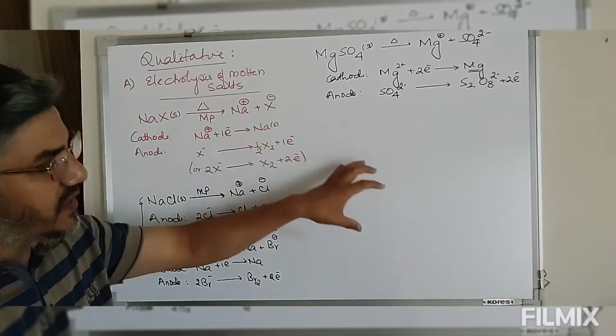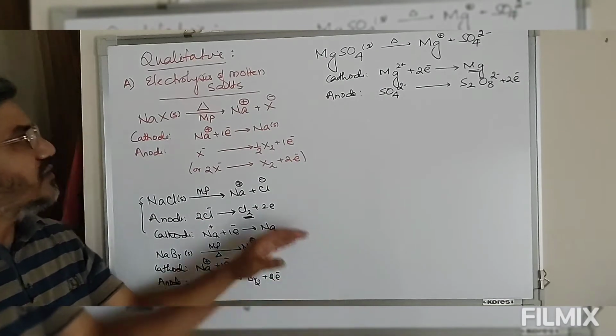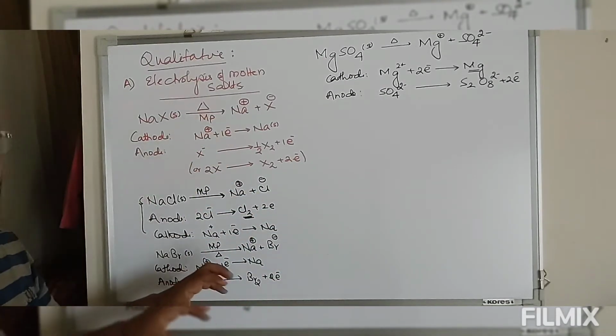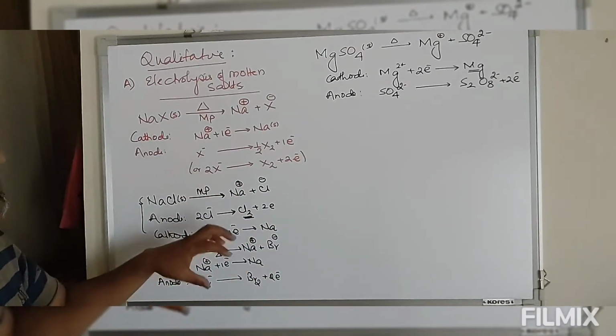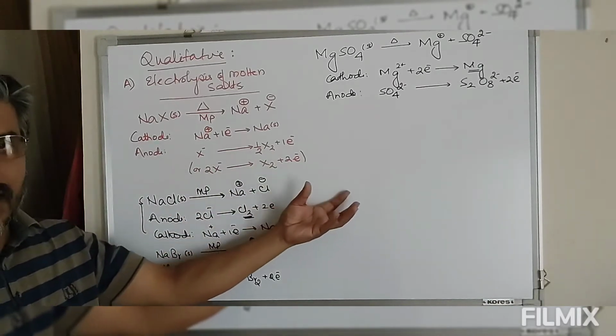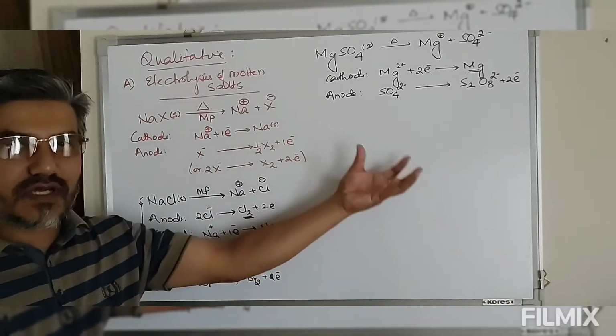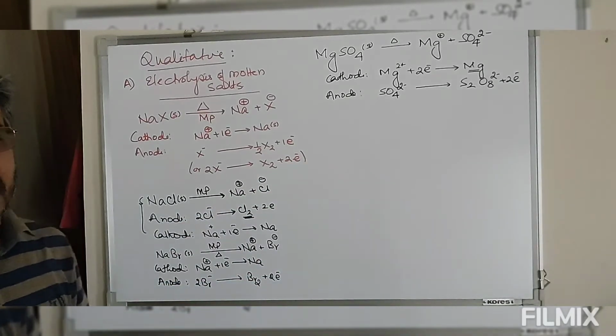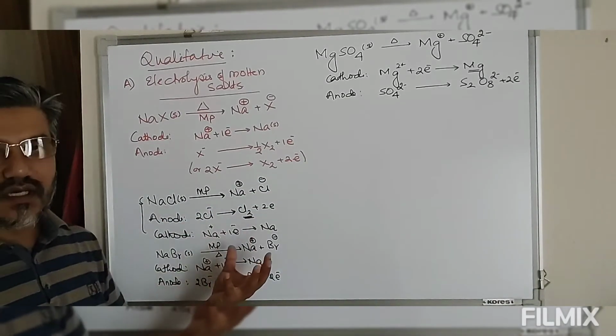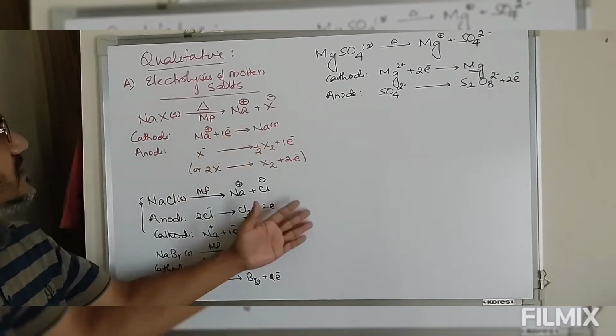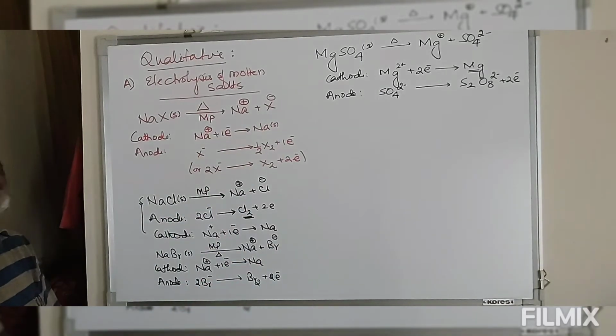So simply putting it this way, whenever we have molten salts, these molten salts will give you cation and anion, and these cation and anion will undergo oxidation and reduction at the respective cathode and anode. So this is the case of molten salts.